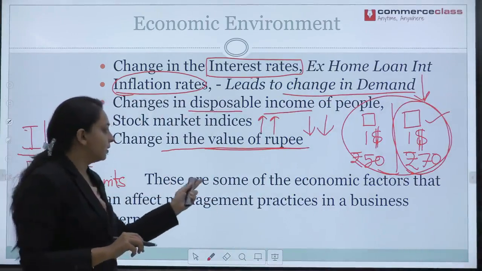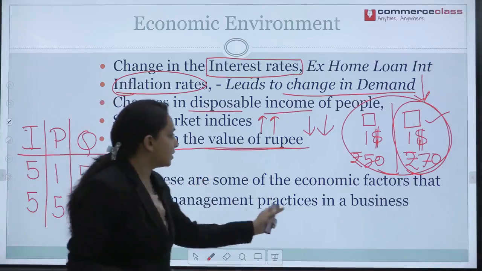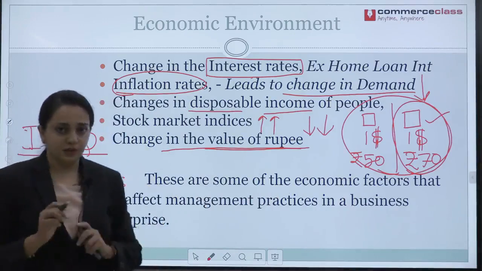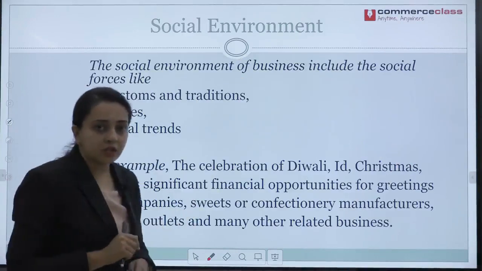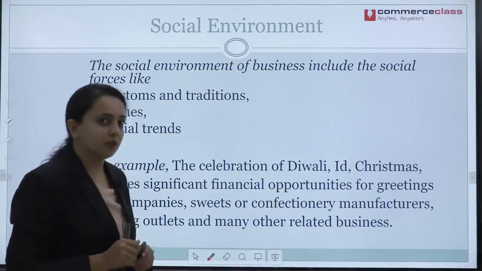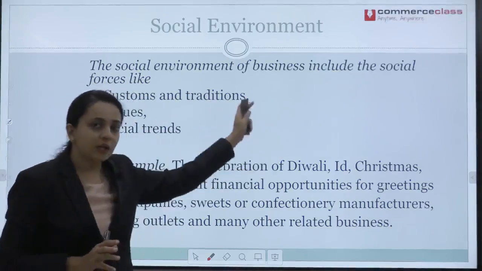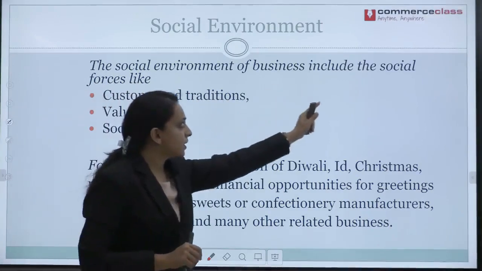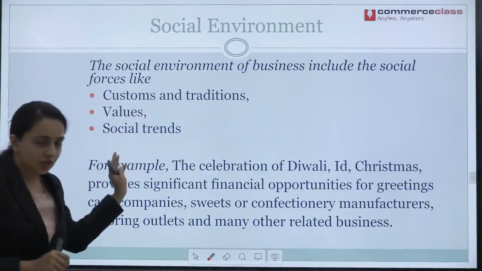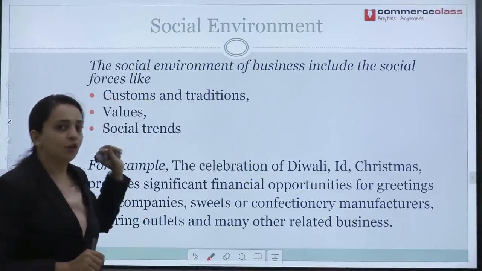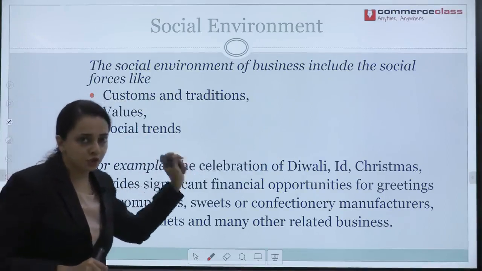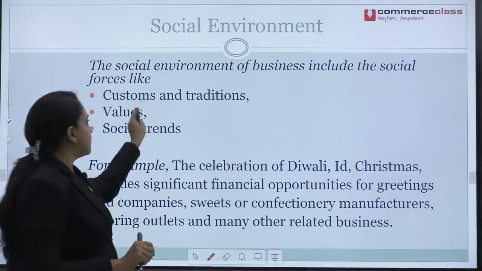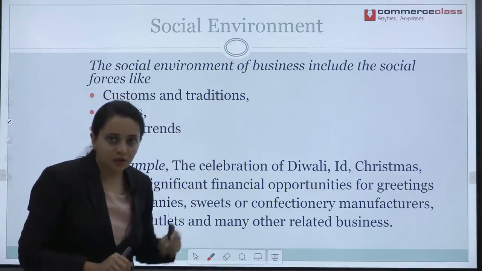Now, so in conclusion, these are some of the economic factors that can affect management practices in a business enterprise. So, the next dimension that we have is the social environment. Okay. So, how does social environment affect the business? This is how it does. The social environment of business include the social forces such as customs and traditions, values as well as social trends. Now, I will explain all of these in detail to you. Okay. First, let us consider customs and traditions.